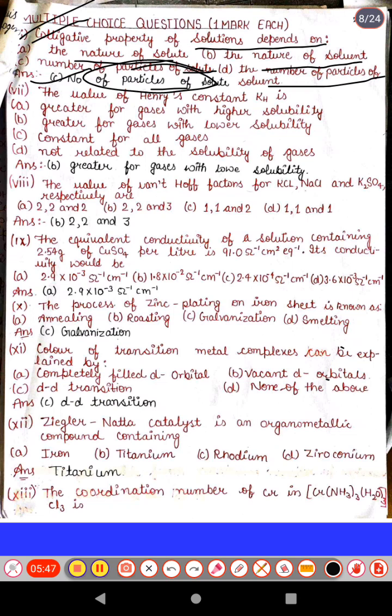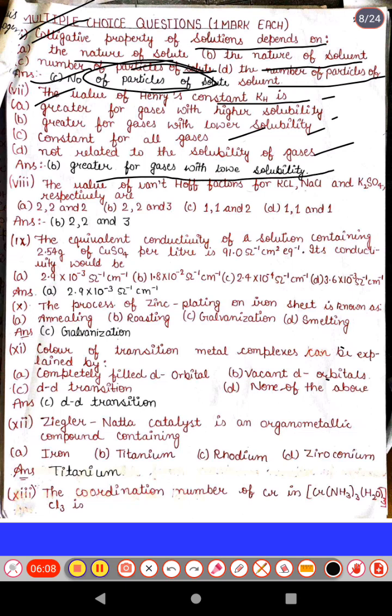Next, the value of Henry's constant KH is: first option, greater for gases with higher solubility; second, greater for gases with lower solubility; third, constant for all gases; and fourth, not related to the solubility of gases. And the correct answer is: greater for gases with lower solubility.